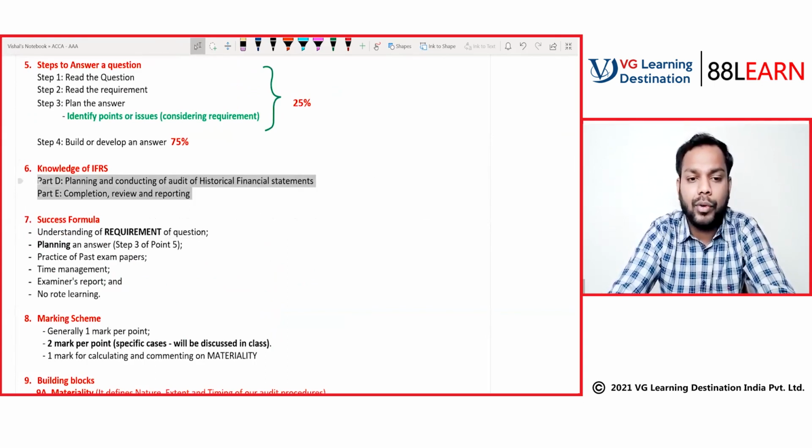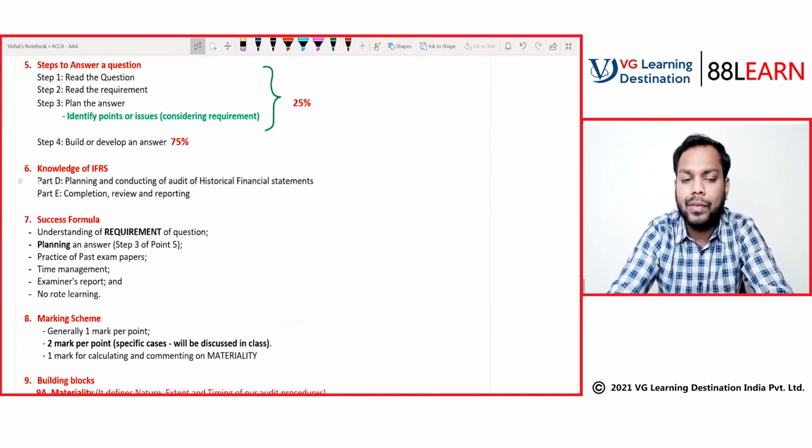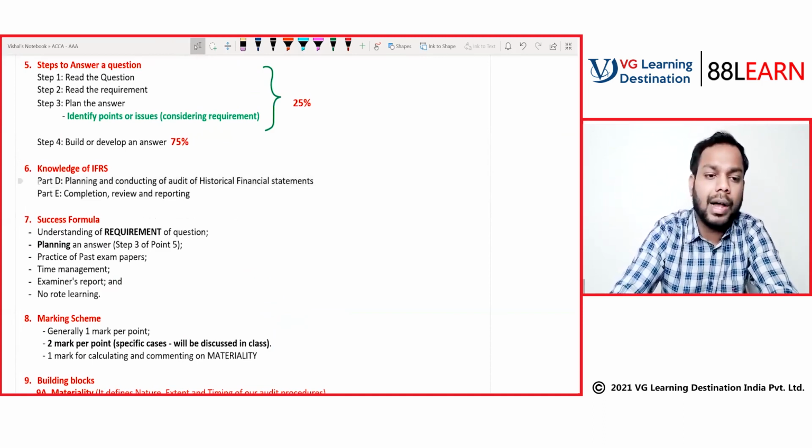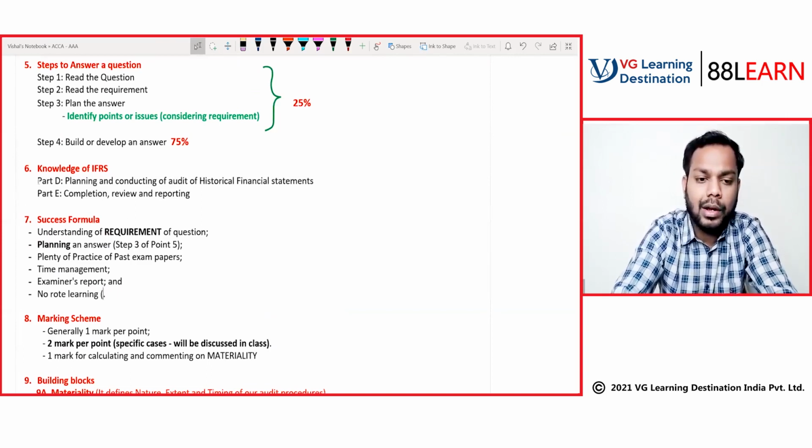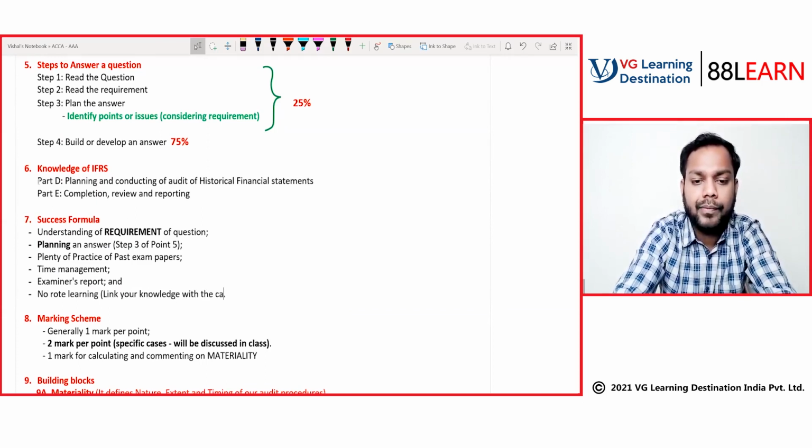The success formula is: requirement of the question, planning and answer, plenty of practice of past exam papers, time management, the examiner's report, and no rote learning. No rote learning means linking your knowledge with the case study given in the question.